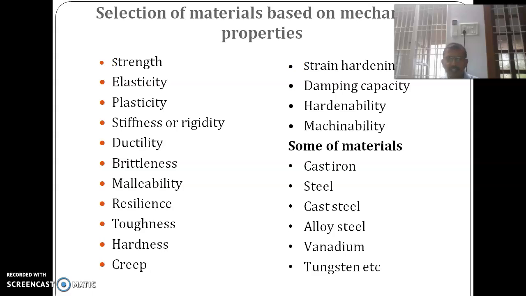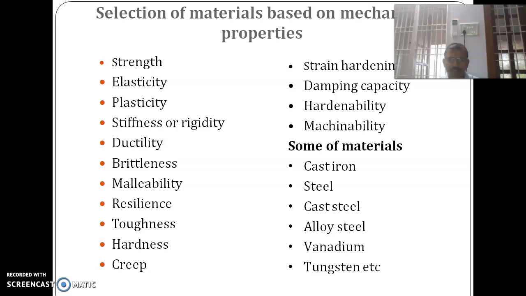You can make an alloy steel of high strength. Then vanadium has also found applications and it has a property of endurance strength. It increases the endurance strength. Tungsten has a property of hardness. It is used in filaments, light filaments.